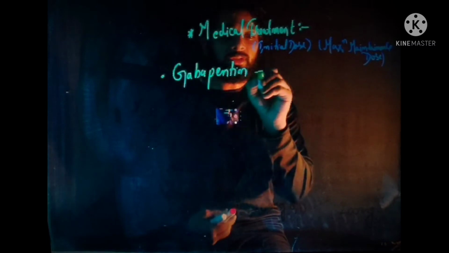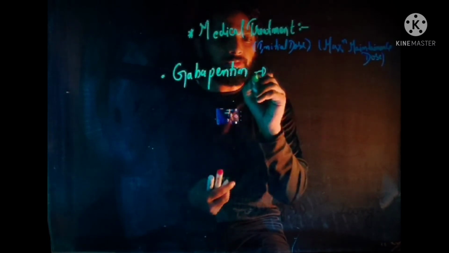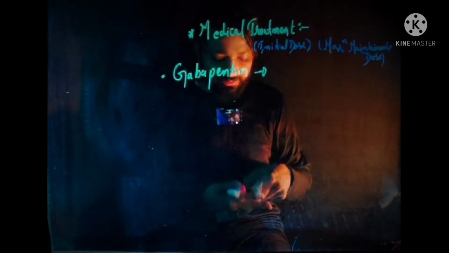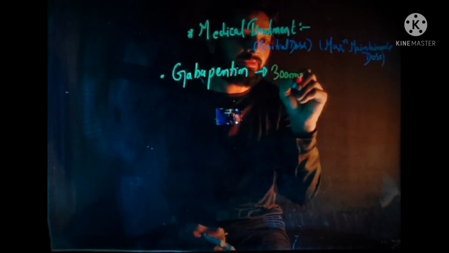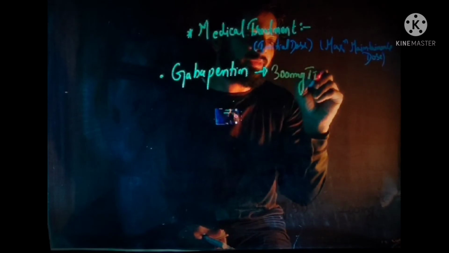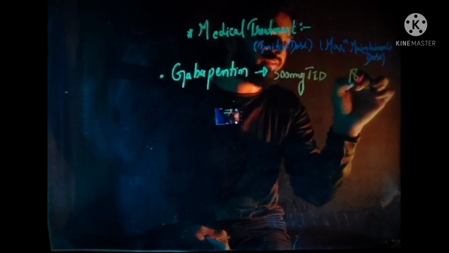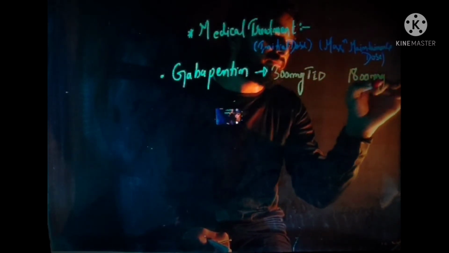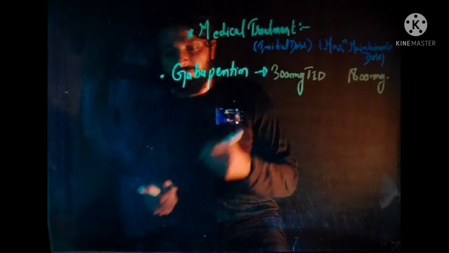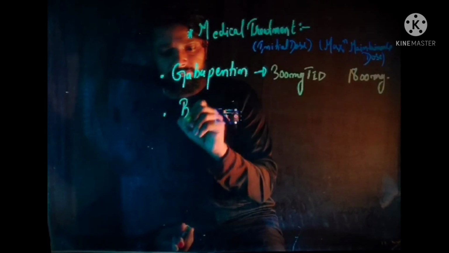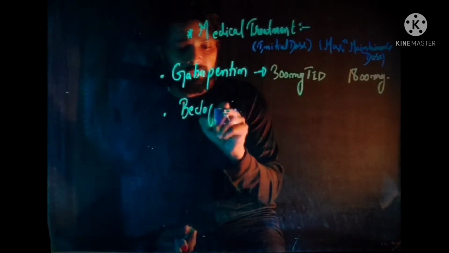So when we talk about gabapentin, the initial dose of gabapentin is 300 milligram TID, and the maximum dose is 1800 milligram. Now after gabapentin, the next drug is baclofen.